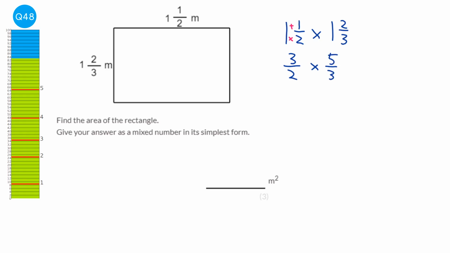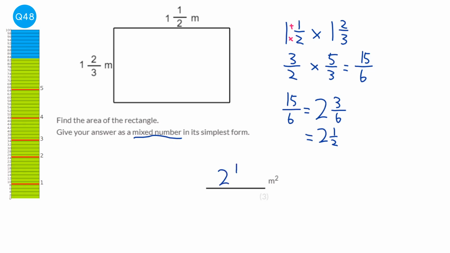Now we don't need to get the numerator the same, we're multiplying. All we do now, really easily, is just multiply the tops and multiply the bottoms. So we've got to convert 15 over 6 into a mixed number because it asks for a mixed number. So 15, how many 6's go into 15? Well, we're first of all going to have 2 whole ones, and how many left over? There are going to be 3 left over. Now 3 over 6 is the same as 1/2 because we can divide top and bottom by 3.